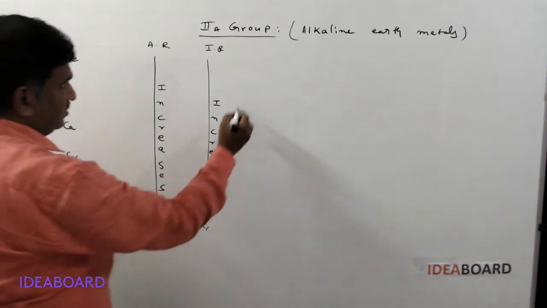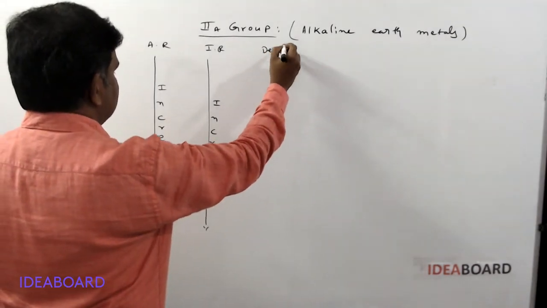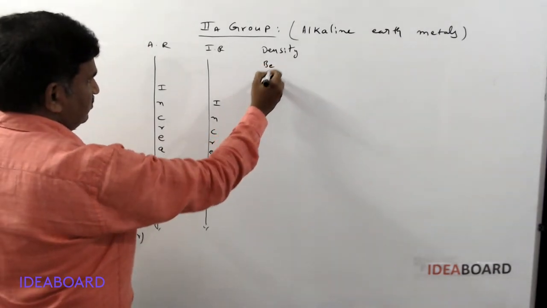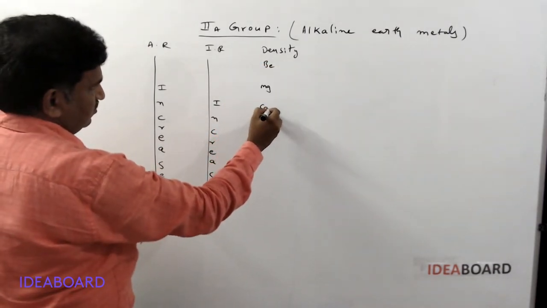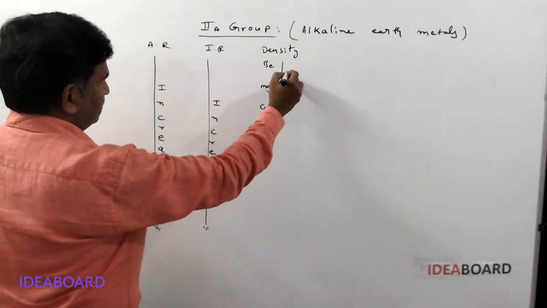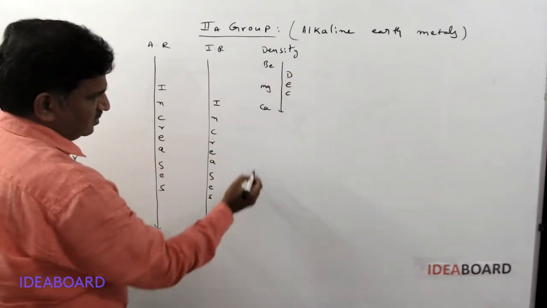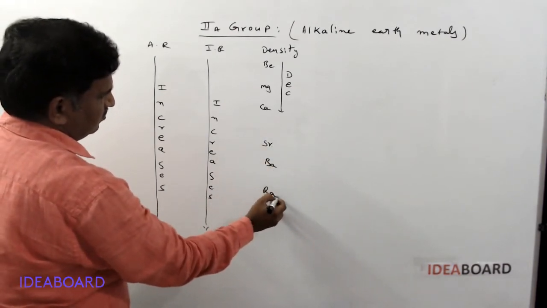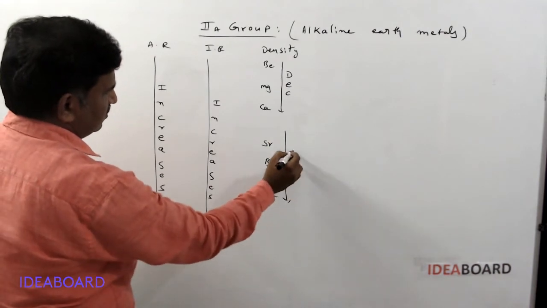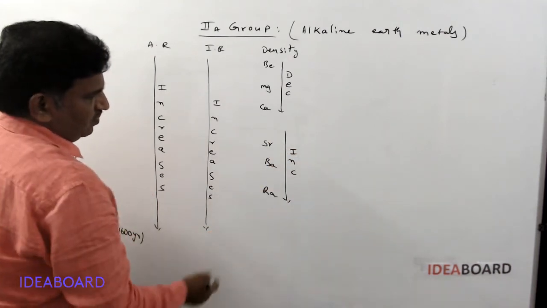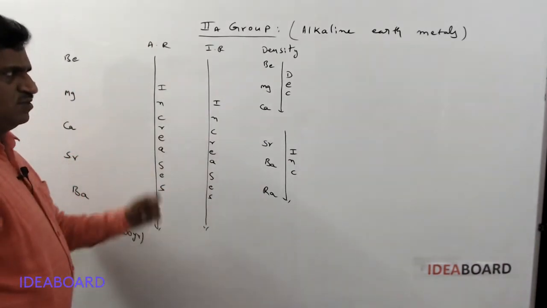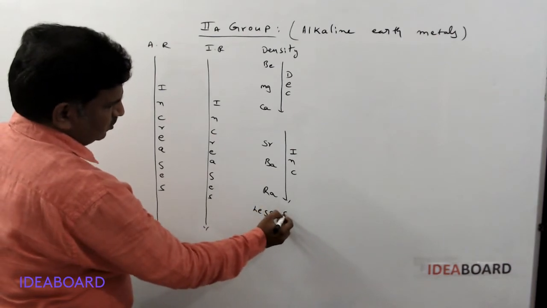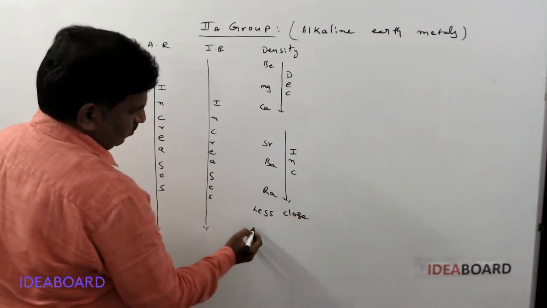Okay. And next, densities. Here, there is one point to remember in these densities. The densities from beryllium to magnesium, magnesium to calcium decrease. The density values then increase from calcium to strontium, strontium to barium, barium to radium. Why do they decrease from beryllium to magnesium, magnesium to calcium? Because of less close packing.